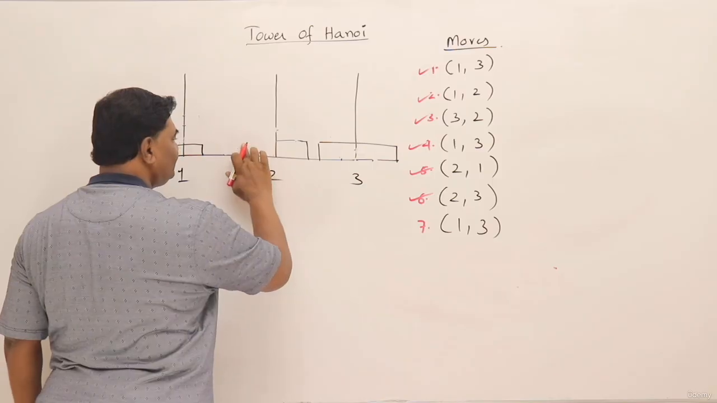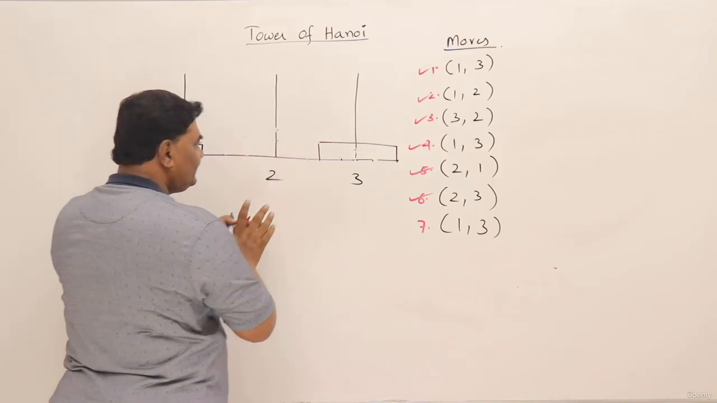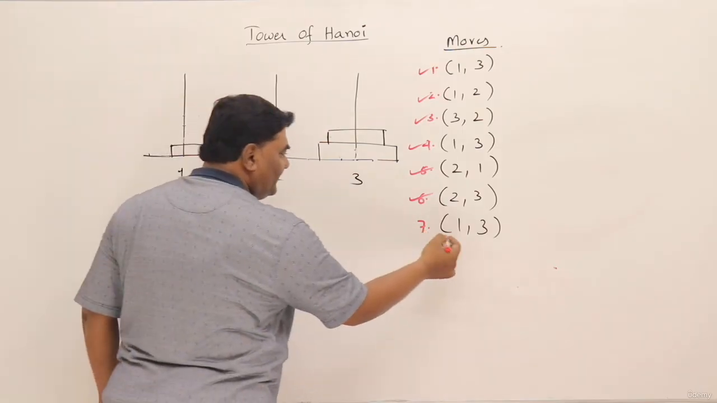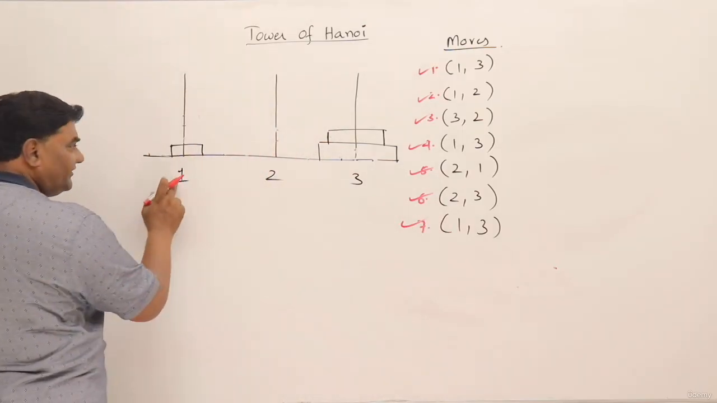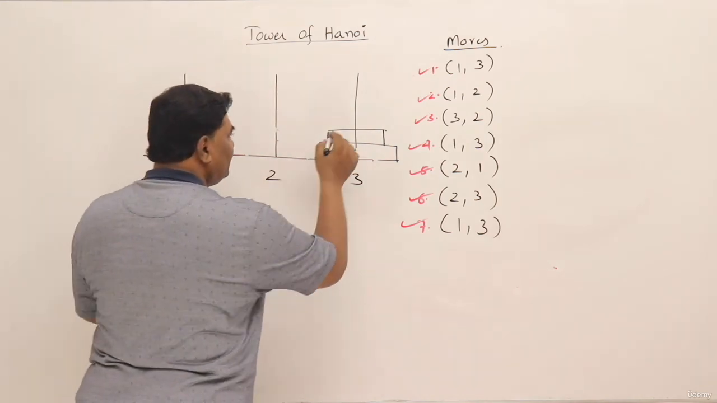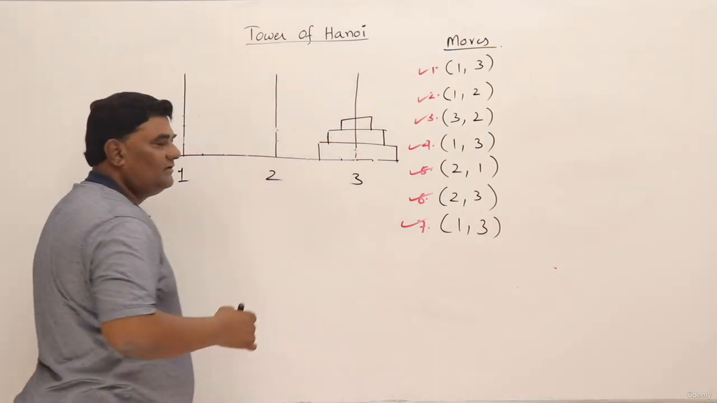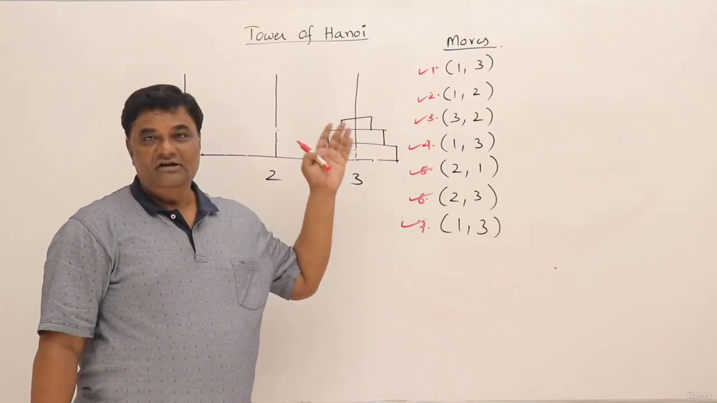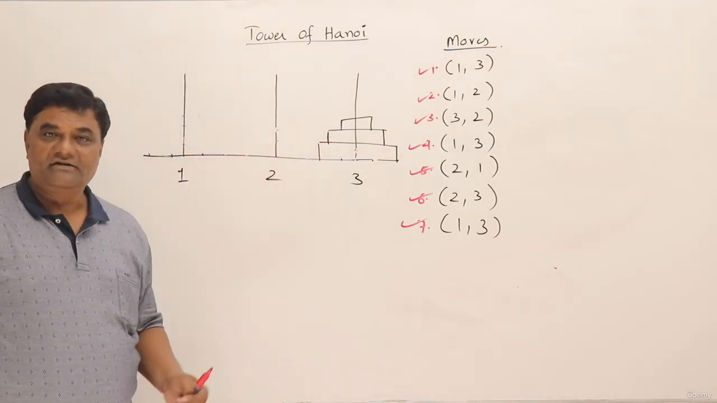So this second largest disk, that is the middle disk, you send it to third tower. Then move a disk from 1 to 3. So from first tower to third tower. So move a disk from first tower to third tower. That's all. I have followed these steps and all the disks are moved from here to there.